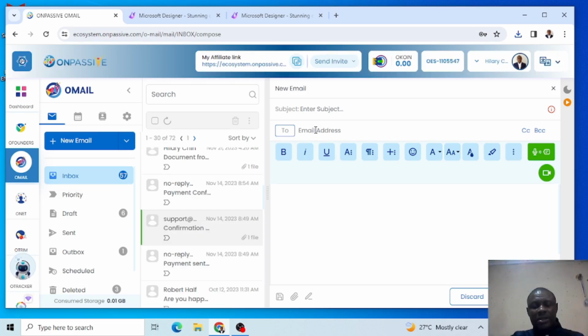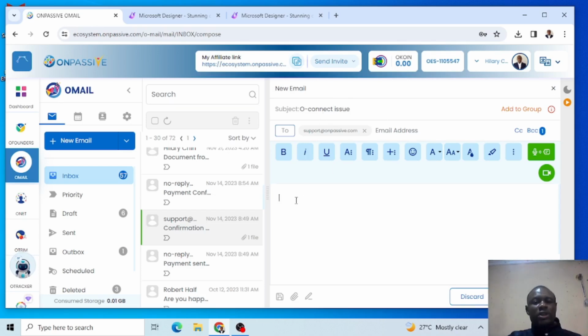You see now, I'll paste that email that I copied. You see, it says support at Onpassive, and then I write what I have to write here. Okay, are you getting it? When I'm done, I come and press send here. Because I am sending, I can write the subject here, maybe OConnect issue. Are you seeing now? This is the subject, and then I can write now.